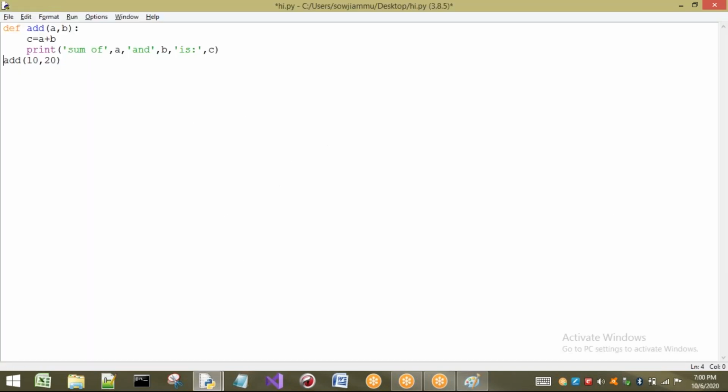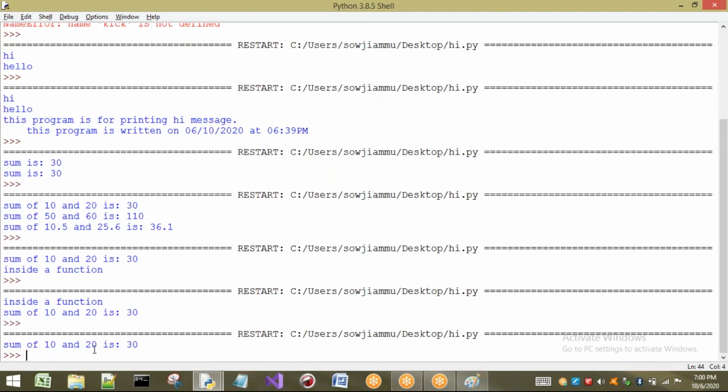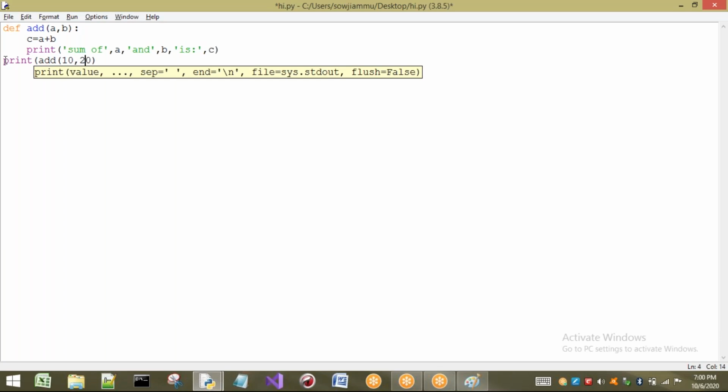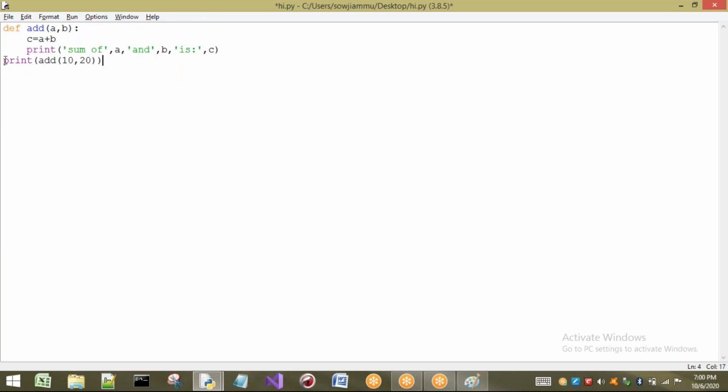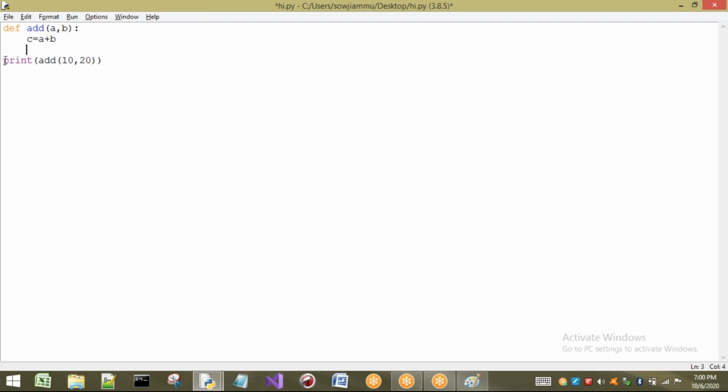Now what happens here? Every time I execute the program, who is going to print this output? This output is printed by add only. But here, I want to see that output wherever it is executed. That means here also I will write print of something. I don't want to print here. Now what do I have to do? Who is calling from this line? I am going to call this function, so I just want to return the answer to that particular line.